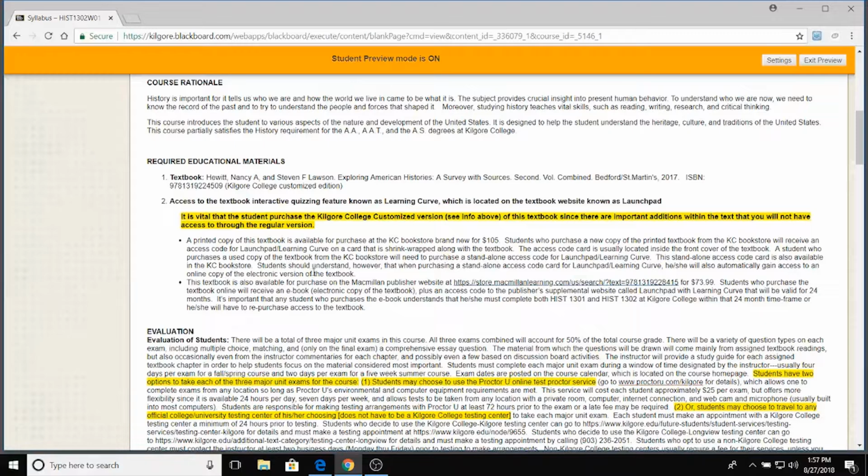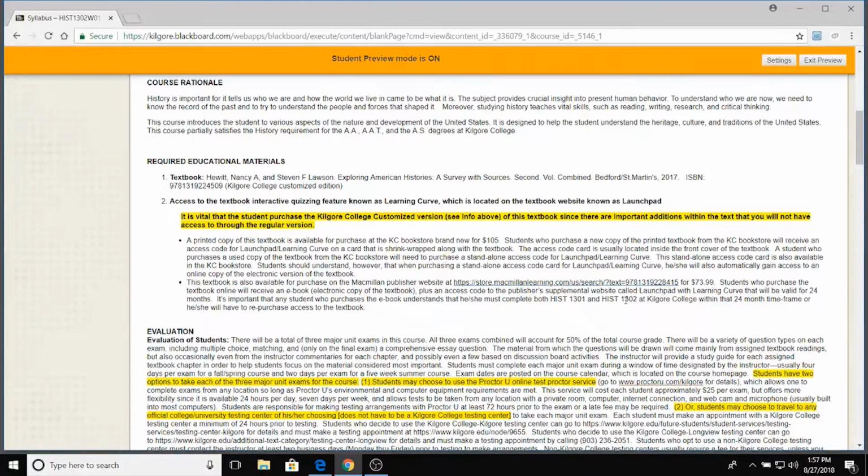And the second way that you can buy this textbook, you see right here, is the Macmillan Publisher website, and you can purchase this Kilgore College customized book right there on the site for $73.99. However, this is not going to be a print copy of the book. It will be an electronic version of the book, so an ebook, if you will. But with your ebook, you get access to Launchpad website with Learning Curve activities on it. And so you'll have automatic access.